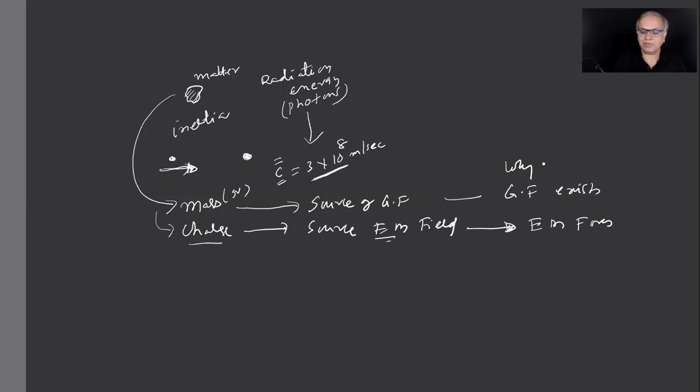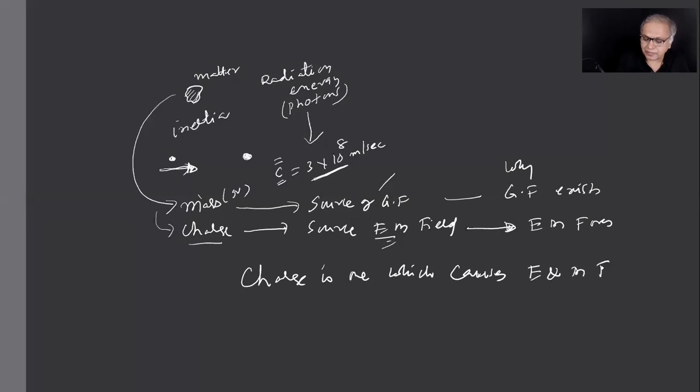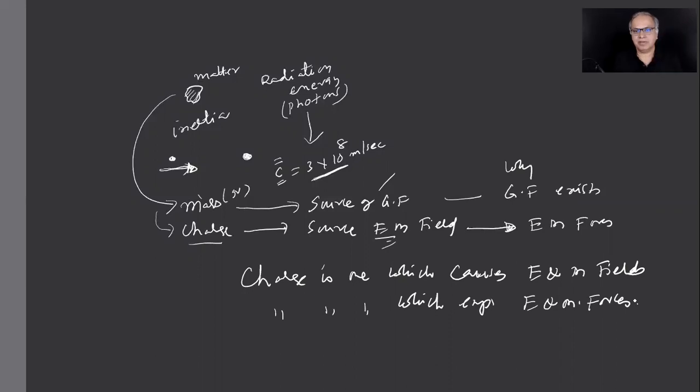To explain these forces, people introduce the idea of gravitational field, electromagnetic field, and the sources are mass and charge. So if I ask you what is charge, I'll say this. Charge is one which causes electric and magnetic fields, and charge is one which experiences electric and magnetic forces. This is my simple way of telling you what is charge,